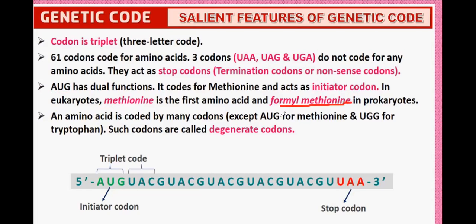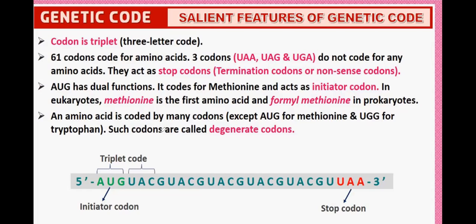formyl methionine. An amino acid is coded by many codons, except AUG for methionine and UGG for tryptophan. These two codons, AUG and UGG, code for only one amino acid.